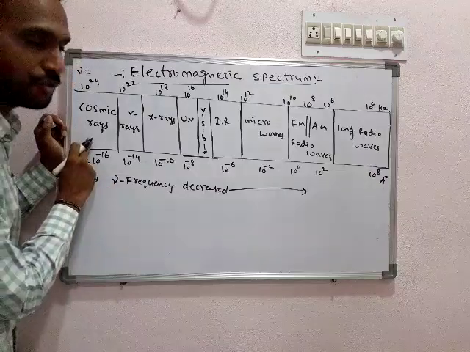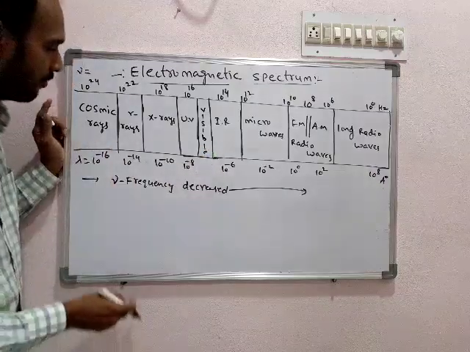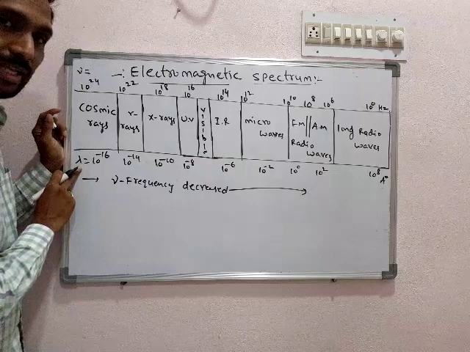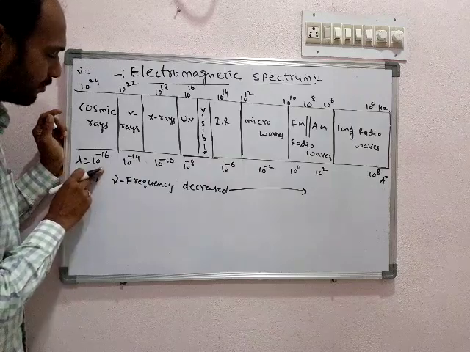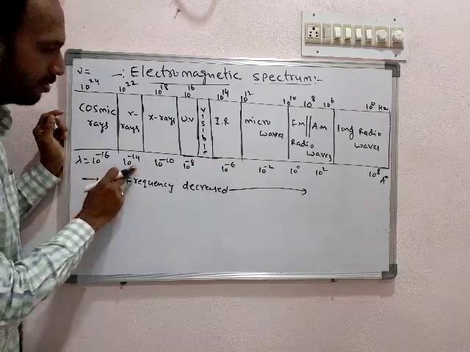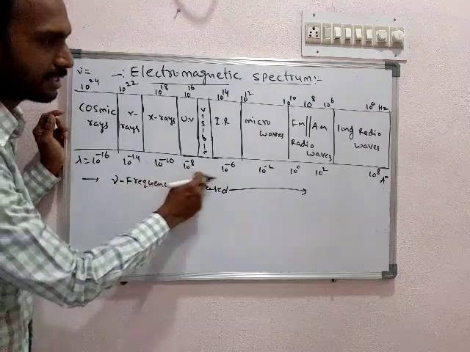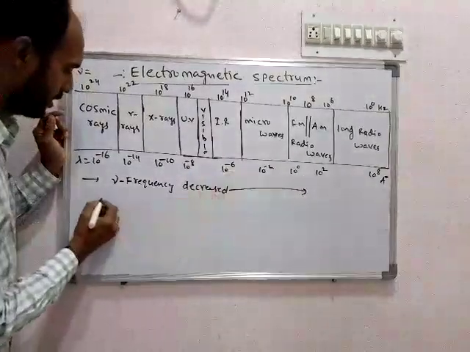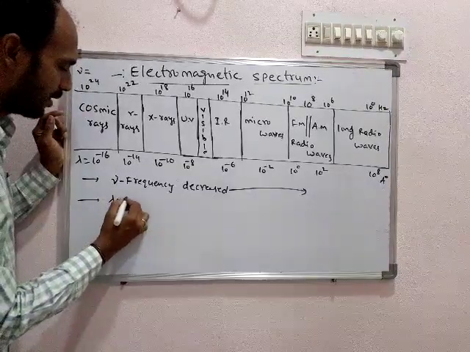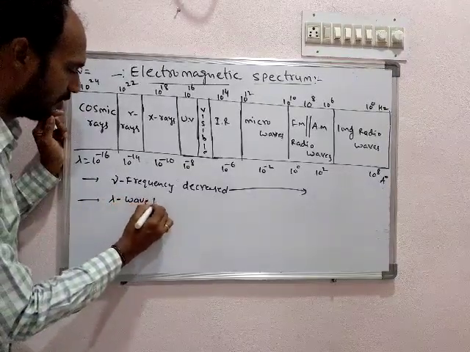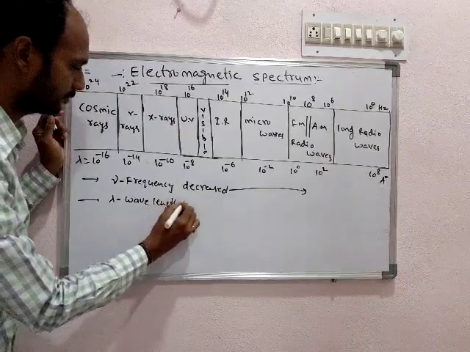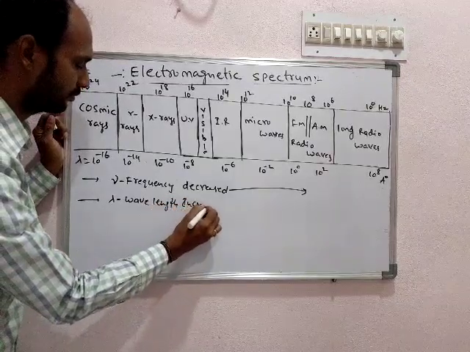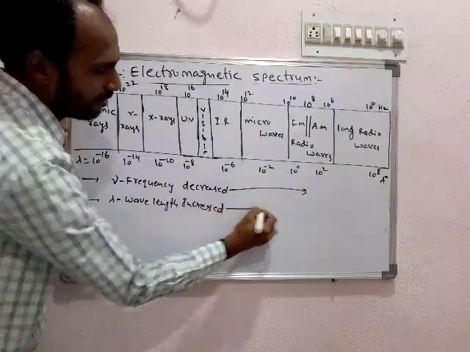So from left to right frequency decreases, whereas the wavelength, lambda, goes from minus 16, minus 14, minus 10, minus 8, up to 10 power positive 8 angstroms. That is increased. From left to right, the wavelength increases.